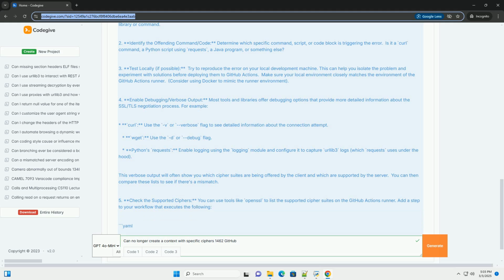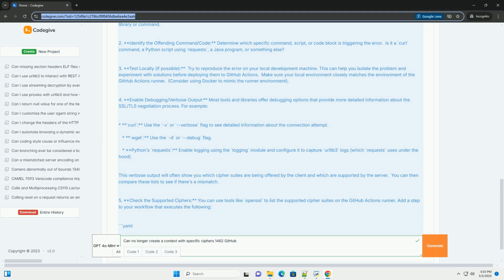5. Update dependencies. Upgrade your libraries and tools to the latest versions. 6. Test with modern ciphers. Try using the --ciphers DEFAULT@SECLEVEL=2 option with curl or git. 7. Examine server configuration. If you control the server, use tools like testssl.sh to analyze its SSL/TLS configuration. 8. Consider Docker. Run your workflow in a Docker container to isolate the environment. 9. Document changes. Keep track of any changes you make to your workflow or configuration files.